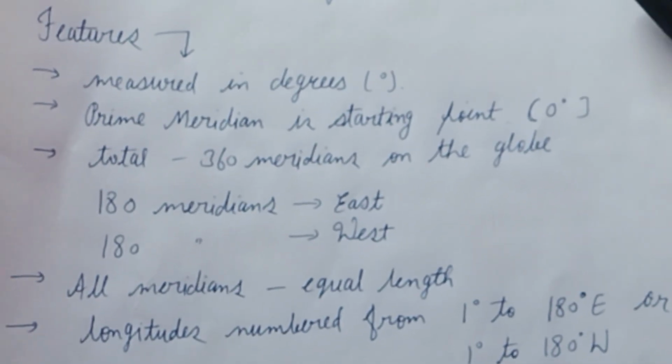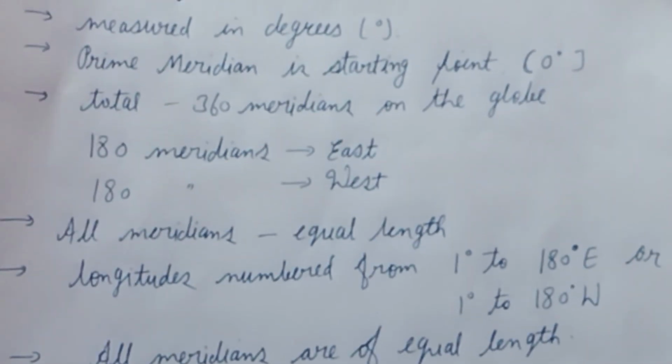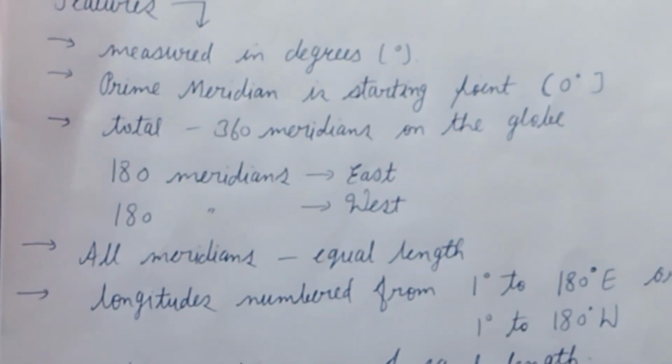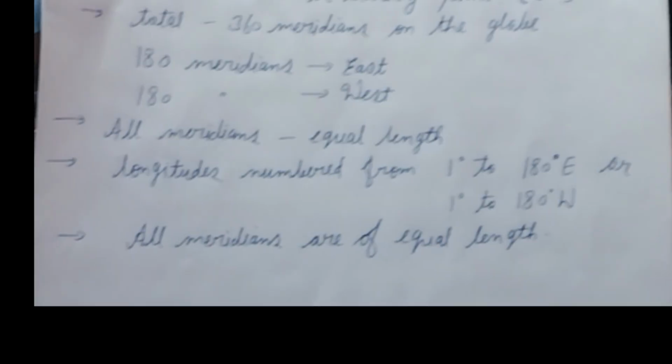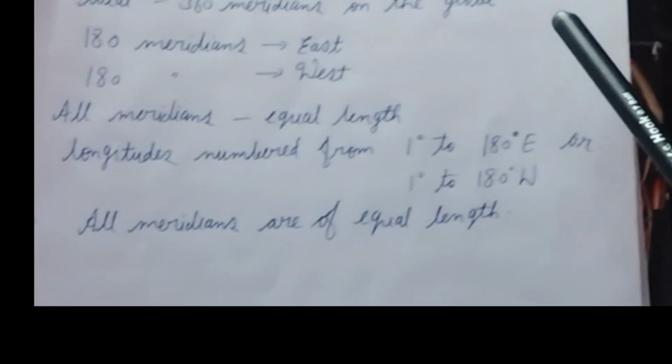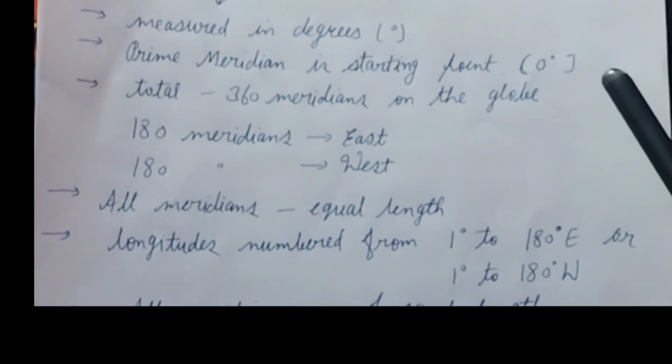The most unique feature is that the 180 degree east and 180 degree west meridians are on the same line. So the lines of longitude to the west of the prime meridian are numbered from 1 to 180 degree west longitudes, and to the east they are numbered as 1 to 180 degree east longitudes.